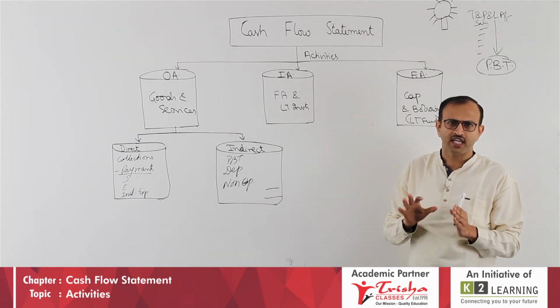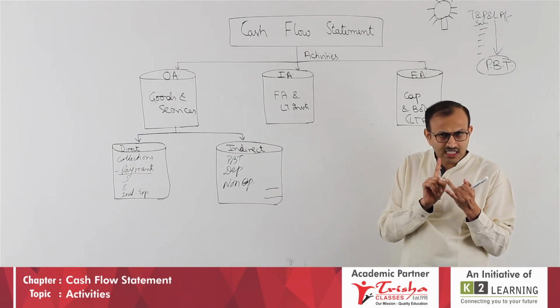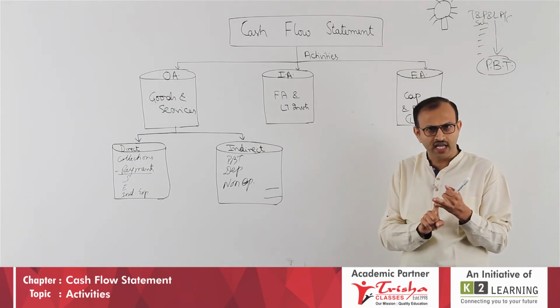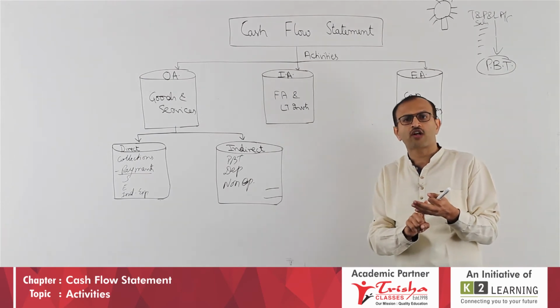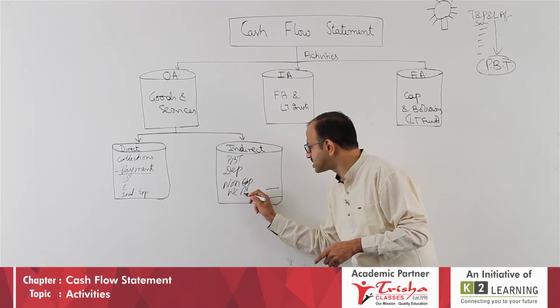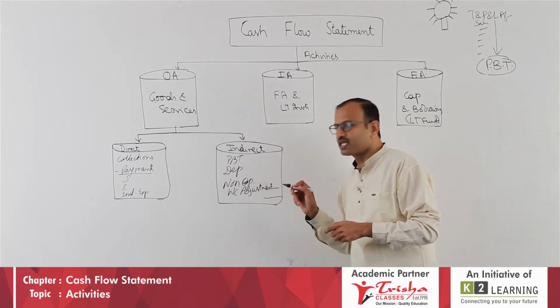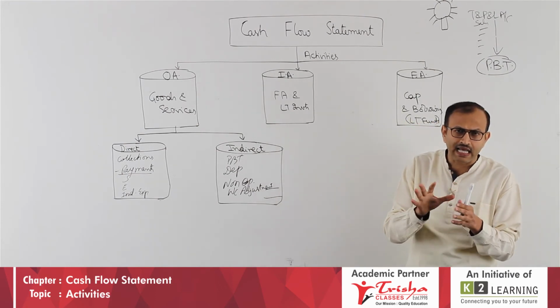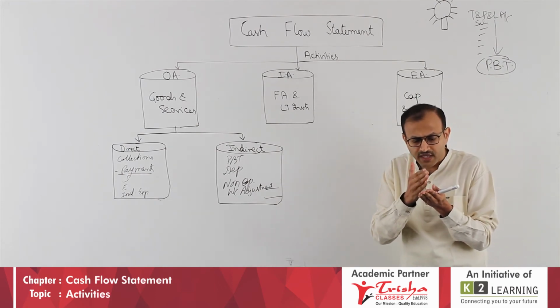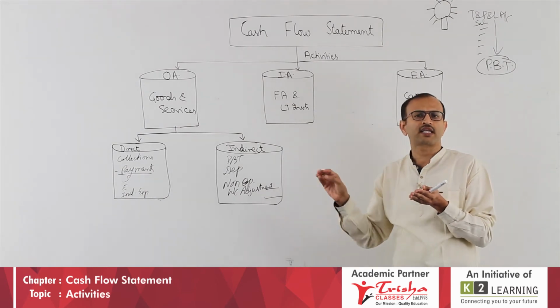Students, before working this out, you need to note one more thing here. PBT, adjust depreciation and non-cash items, adjust also non-operating items. One more item is working capital adjustment. What is working capital? It is nothing but current assets and current liability items. You have to check from beginning to ending whether it is an increase or decrease, and what the impact on cash is.